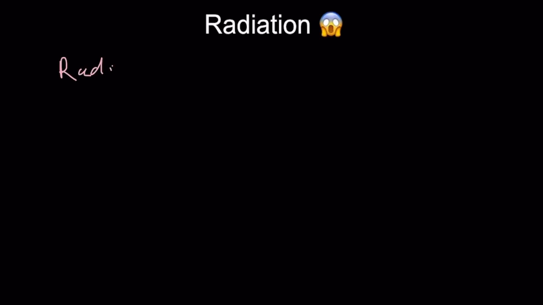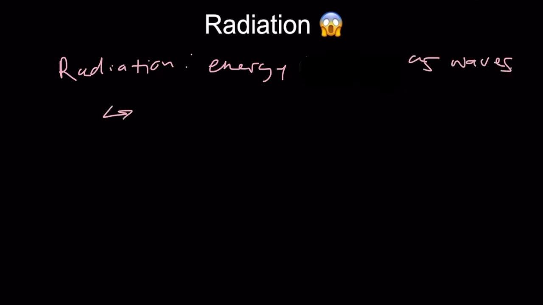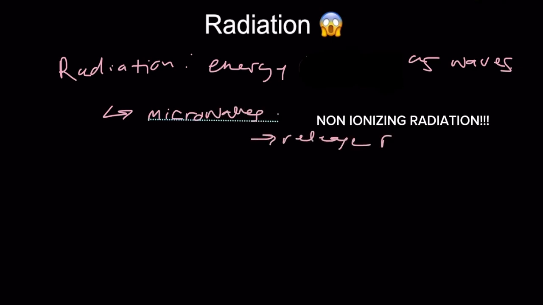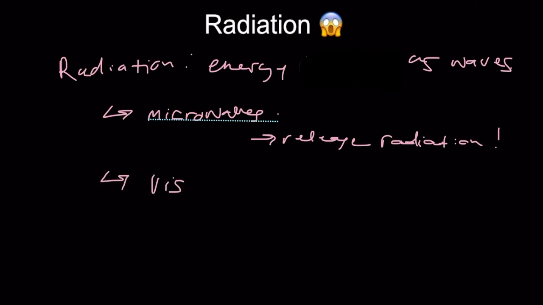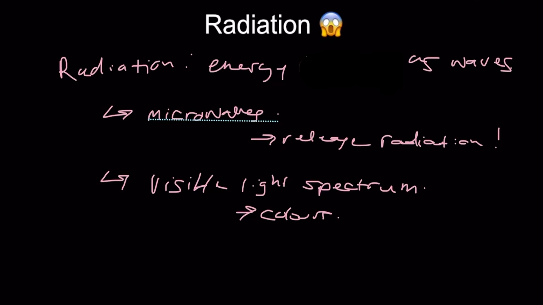Radiation sounds scary, but what is it? Well, radiation is energy. More specifically, energy that travels as waves. Some examples include microwaves, which, while they release non-ionizing radiation, or the visible light spectrum, which are colors, and UV rays from the sun.